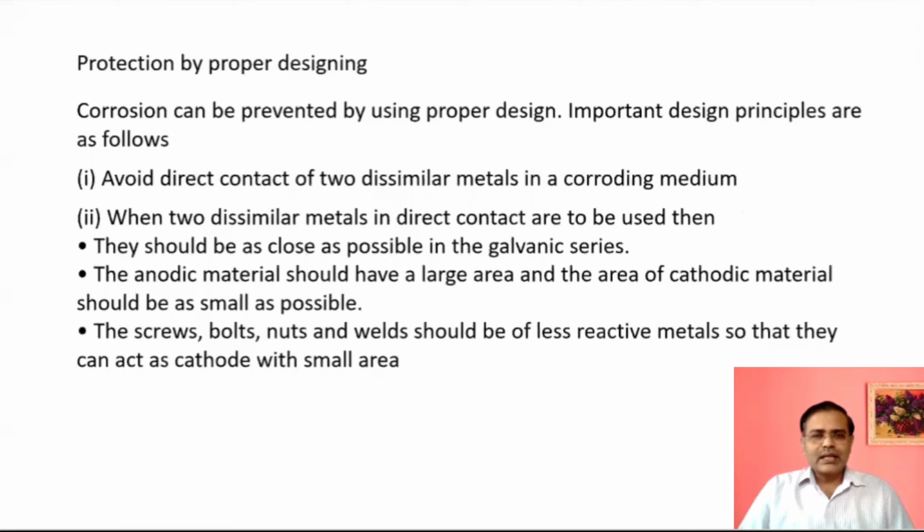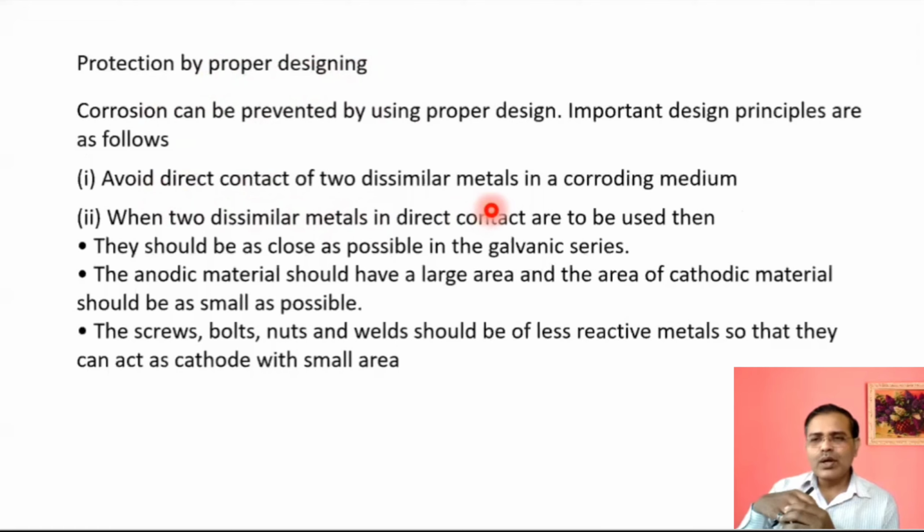Now, the last part is corrosion protection by proper designing. By proper designing, it is possible to control the corrosion. The first is to avoid direct contact of two dissimilar metals in a corroding medium. As I told you, when two different metals are there, one will act as anode, the other as cathode, and there will be galvanic cell formation, and one metal will undergo destruction. So we have to prevent the direct contact.